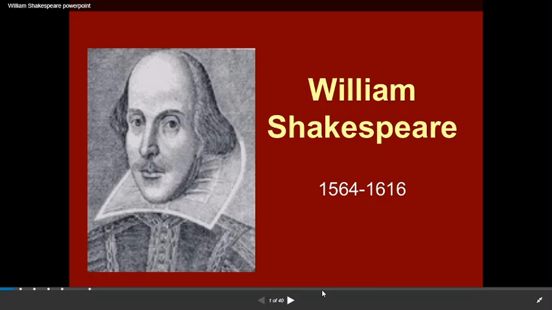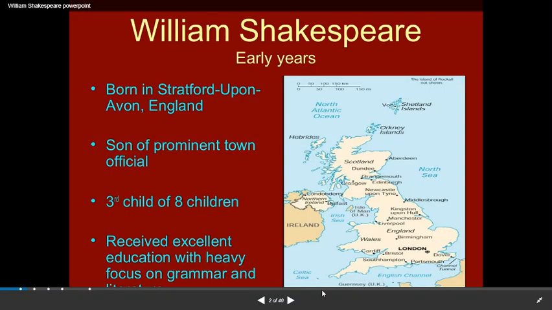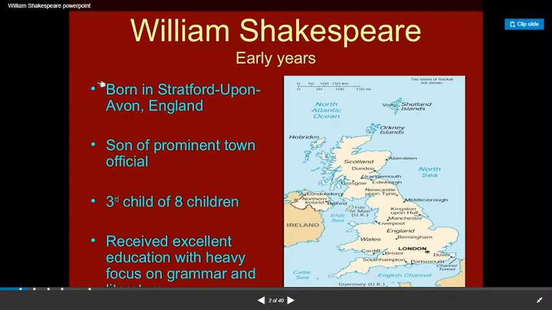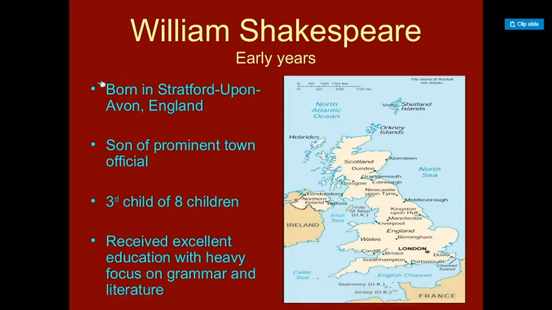Hi, dears. We shall learn about William Shakespeare, the most important figure in English literature, who was born in 1564 and died in 1616. About his early years, he was born in Stratford upon Avon, the river Avon. He was born in a place called Stratford in England. He was the son of a prominent town official, third child of 8 children, and he received excellent education with heavy focus on grammar and literature.